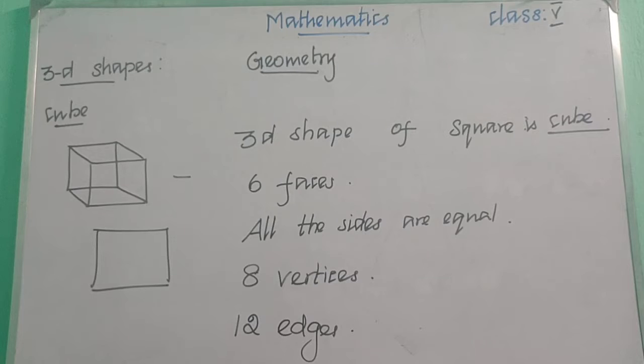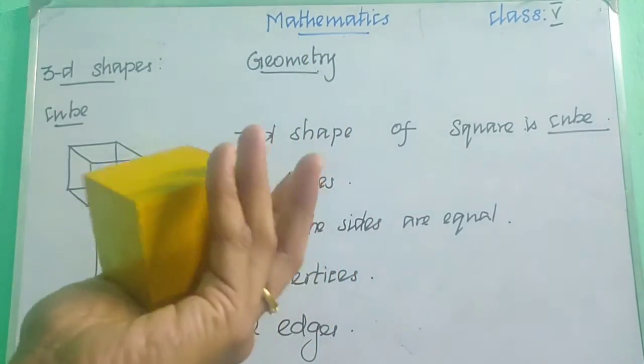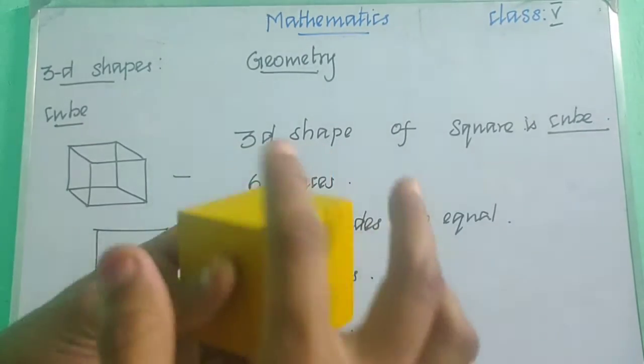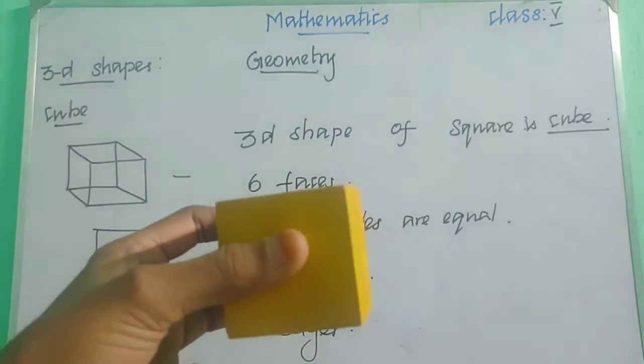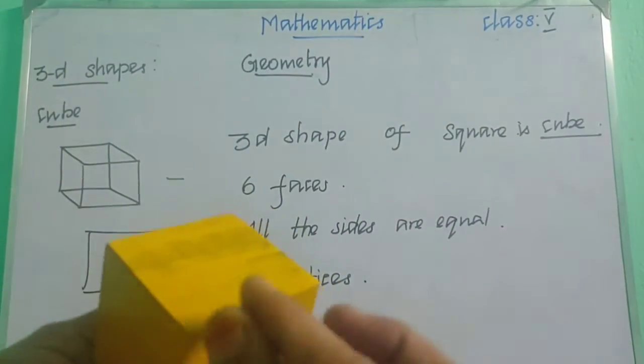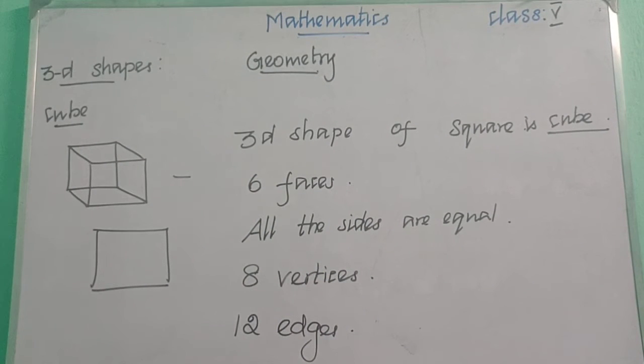Okay children, is it clear? Now we have learned that a cube is a 3D shape. The 3D shape of square is cube. It's the 3D format of square. A cube has 6 faces, and all the faces are equal. All the sides are equal, and it has 8 vertices and 12 edges. Okay children, that's all about the cube.